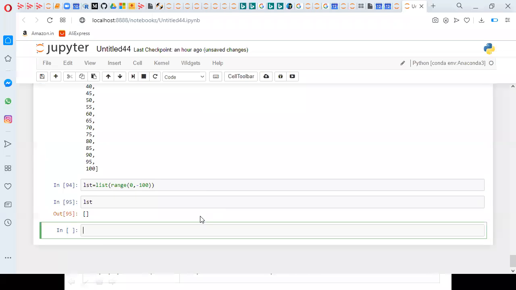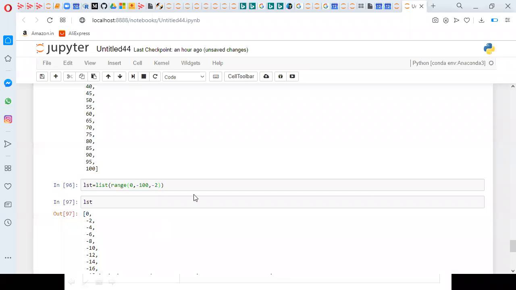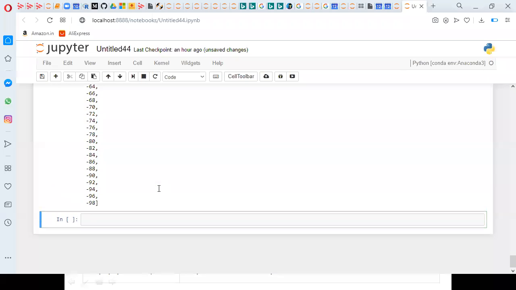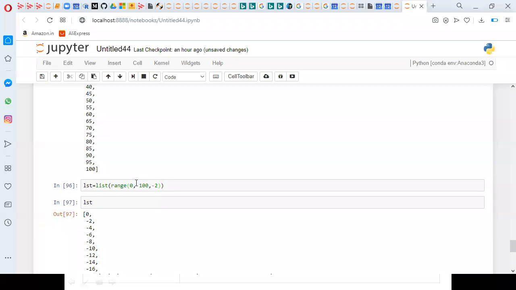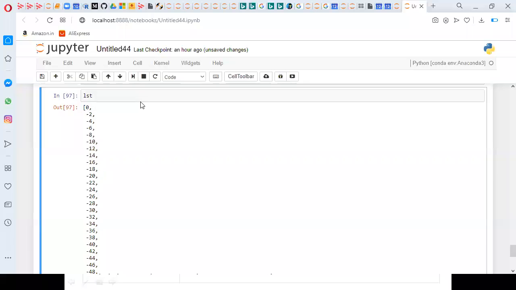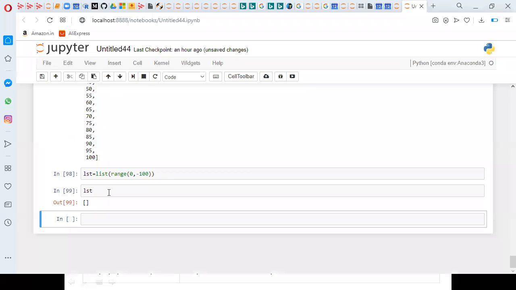Nothing happens. So if I mention lst = list(range(0, 100, -2)), we got -2, -4, -6. If I mention the step, then I'm getting up to -100, excluding, meaning up to -98. So if I didn't mention the step, then nothing is generated, simply an empty list.